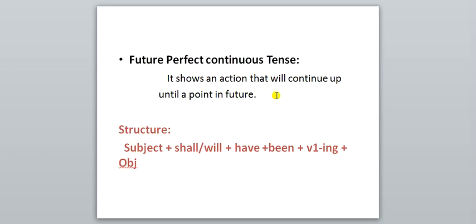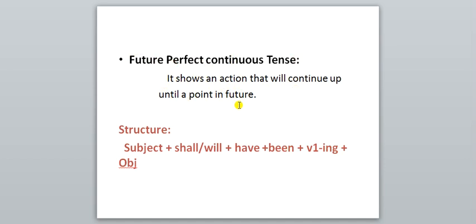Okay? Now see, future perfect continuous tense. This tense is not mostly used in English. See, it shows an action that will continue up until a point in future. The action may be started in present tense or past tense.